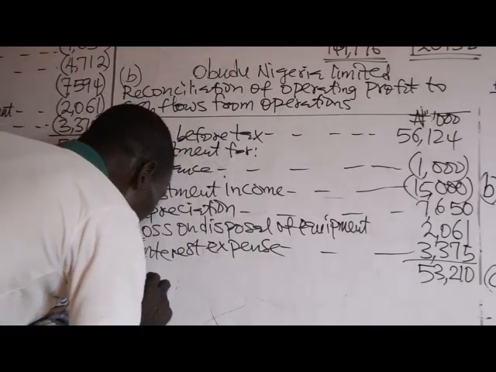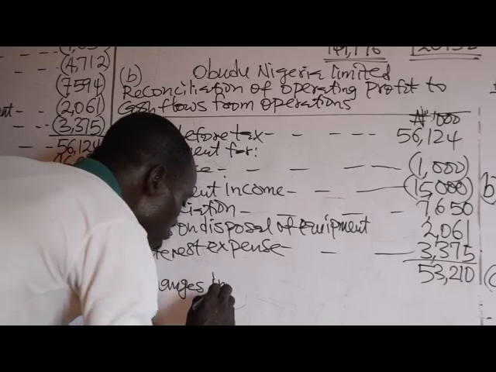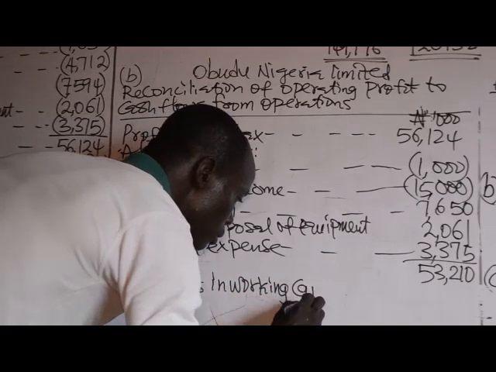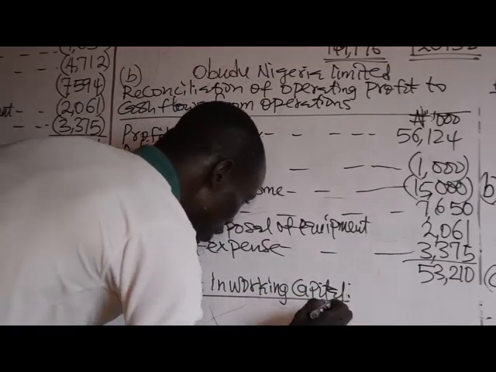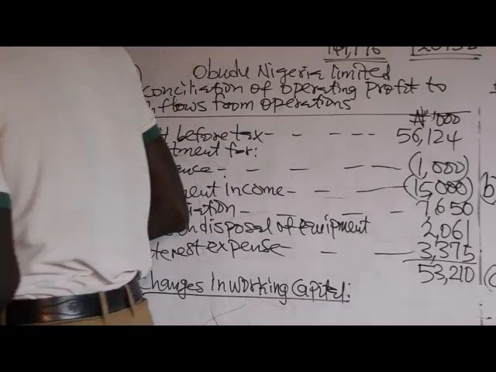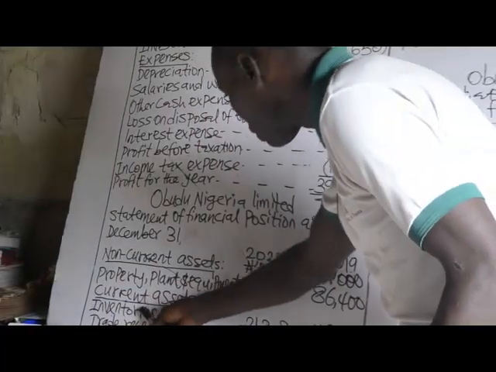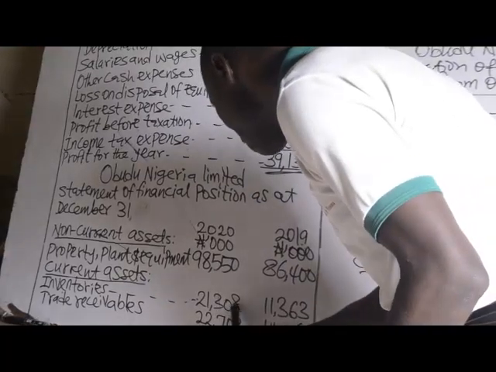So we now want to deal with changes in working capital for the period. We have current assets and current liabilities. So now let's check current assets. We have inventories. Inventories in 2020 is 21,308.